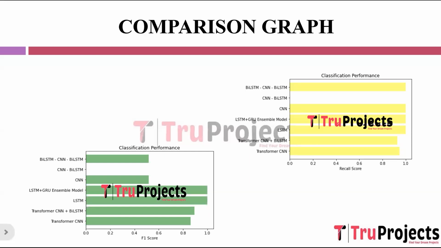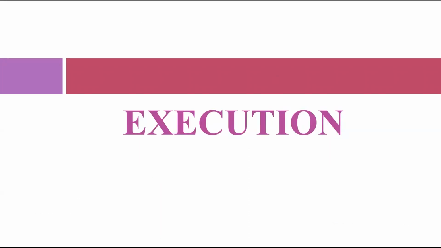This is the F1 comparison graph. On the x-axis, we have the F1 score, and on the y-axis, we have the algorithm name. F1 score is the harmonic mean of precision and recall. It is a balanced measure that considers both false positives and false negatives. It is calculated as 2 times the product of precision and recall divided by the sum of precision and recall. It provides a single metric that balances precision and recall, making it useful when we want to consider both false positives and false negatives in the evaluation.